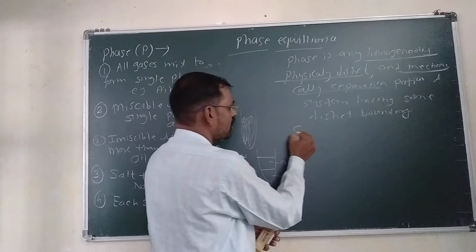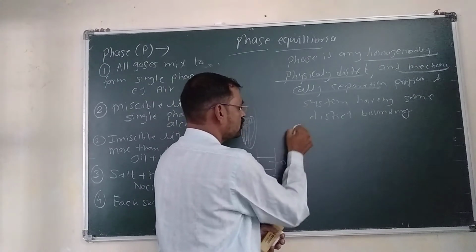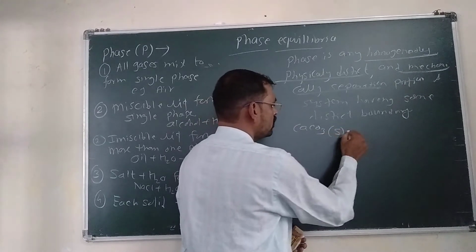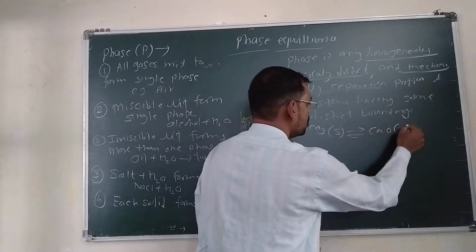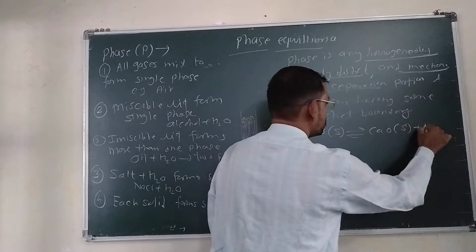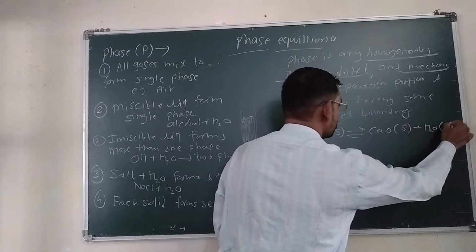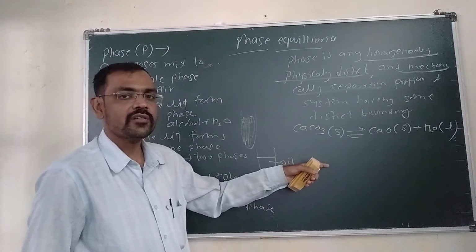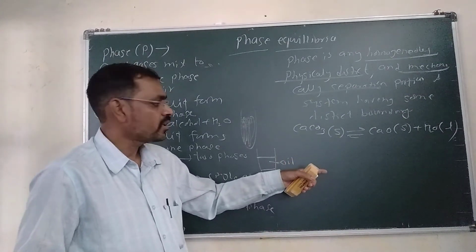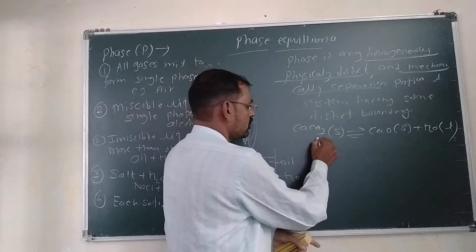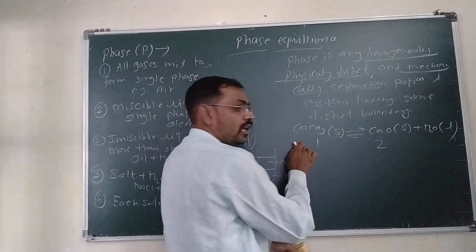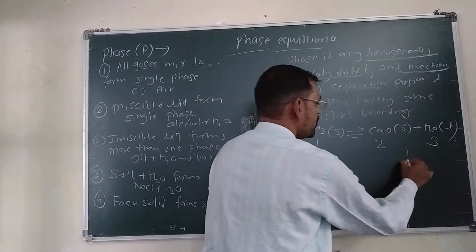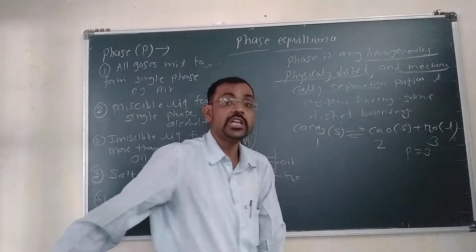The example is calcium carbonate, CaCO3, which is a solid, in equilibrium with calcium oxide, which is solid, plus CO2. So how many phases in this case? Each solid constitutes a separate phase. This is one phase, this is the second phase, and this is the third phase. So P is equal to 3. So there are 3 phases.